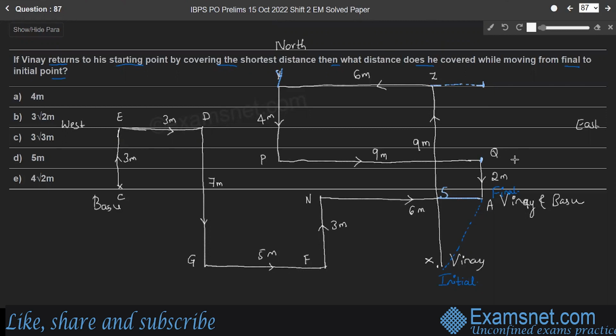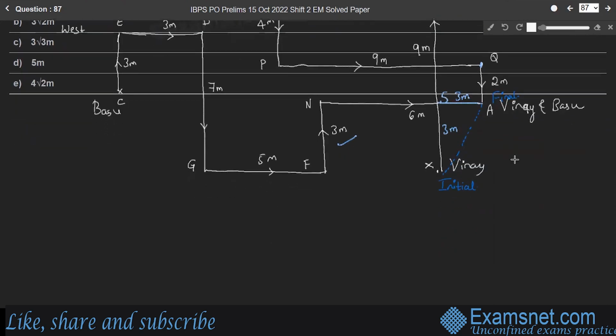So SA becomes 3 meter. And also from F to N it is 3 meter. Therefore, SX also becomes 3 meter.